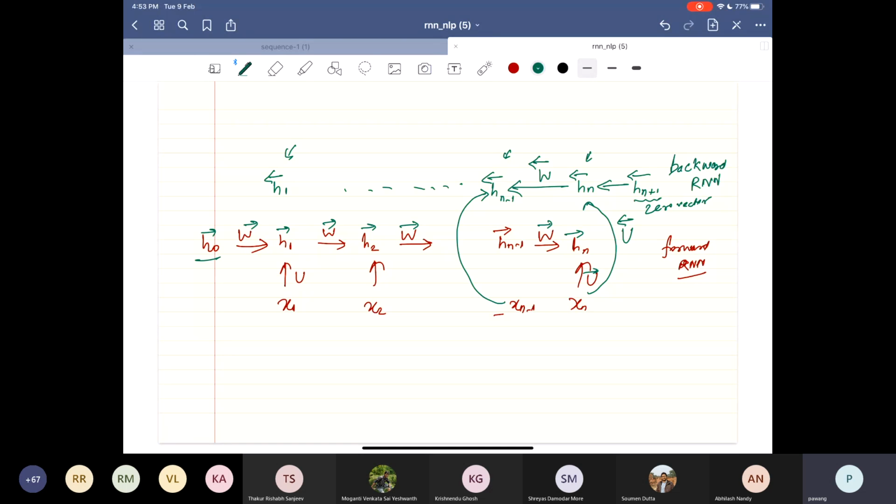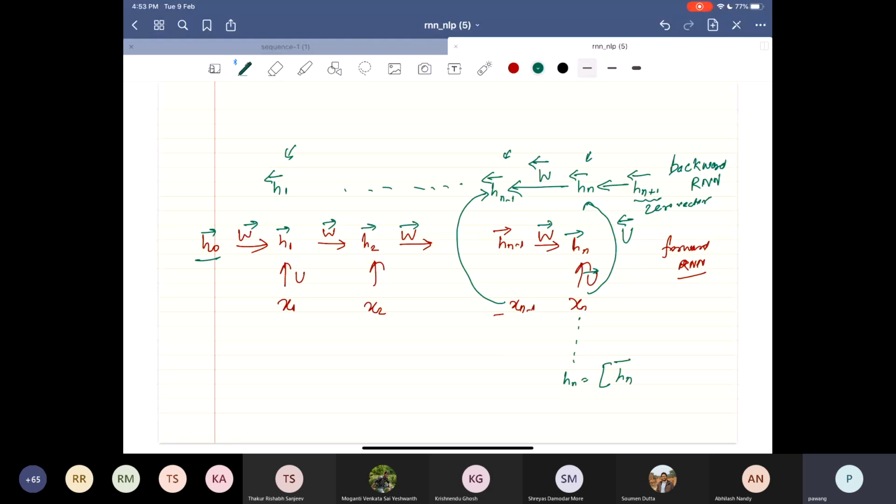Now, how would I get a bidirectional RNN? I have to just use both of these, forward and backward, together. So the hidden state corresponding to xn would be a combination of forward and backward RNN.